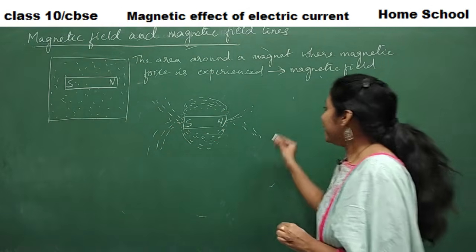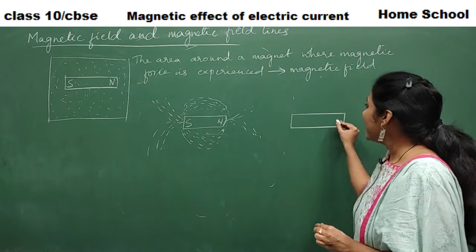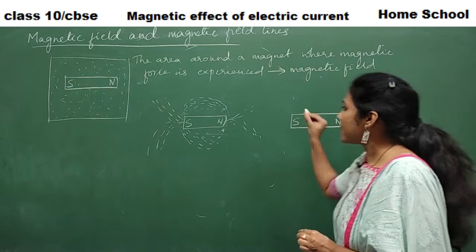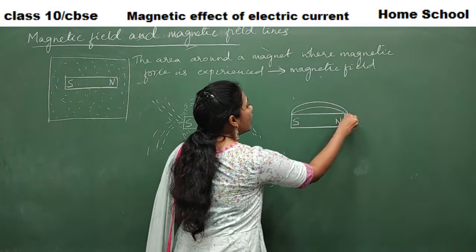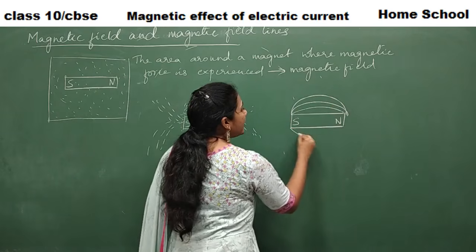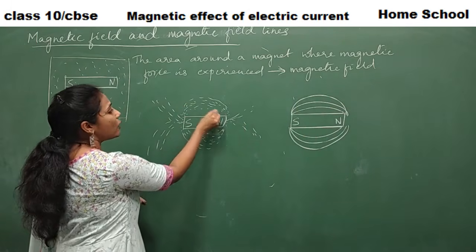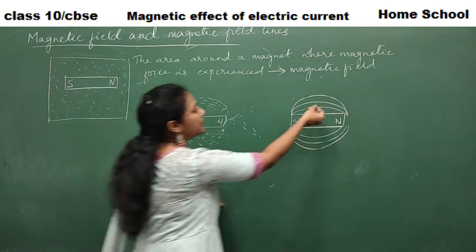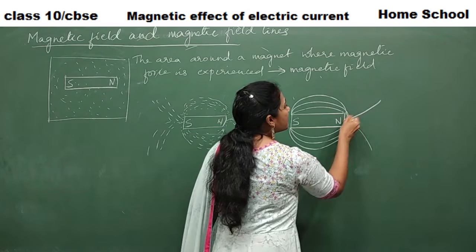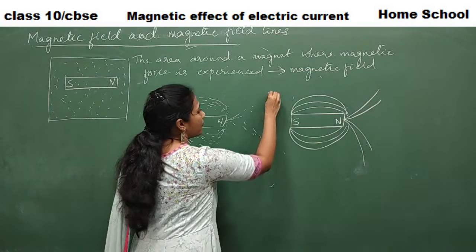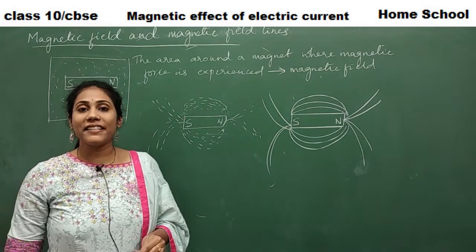Clear? And I will give one particular pattern here. Say this is a north pole and this is a south pole, right? I'm just drawing lines, field lines. These are called field lines. Just giving a particular shape, iron filings got arranged in something like this pattern. I'm just indicating that in the form of lines. Something like this. These are called field lines, magnetic field lines.